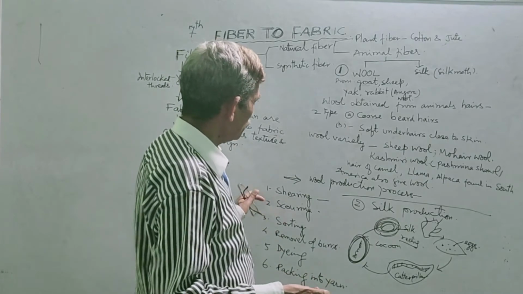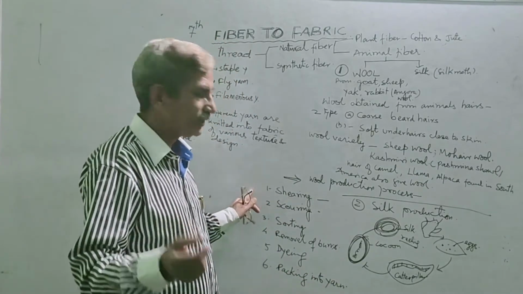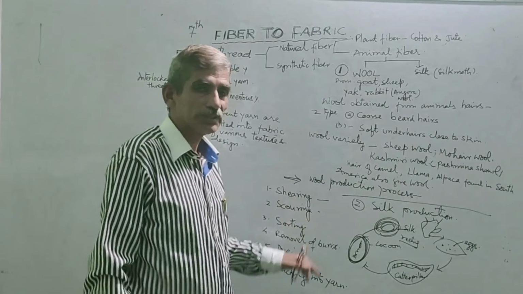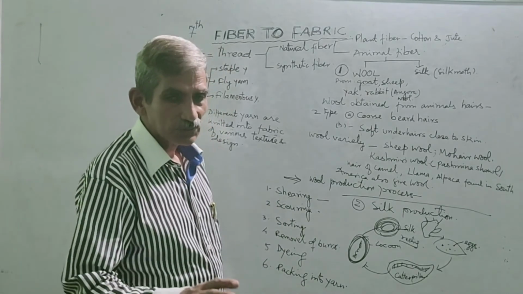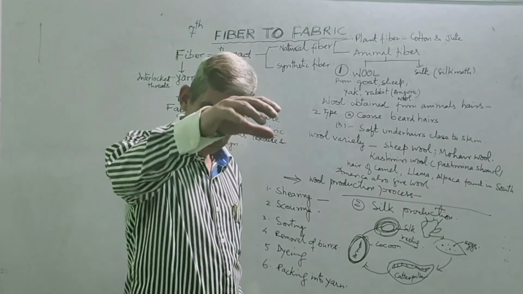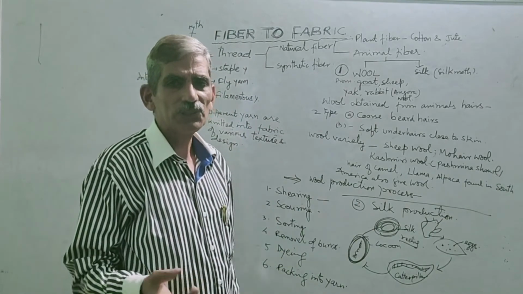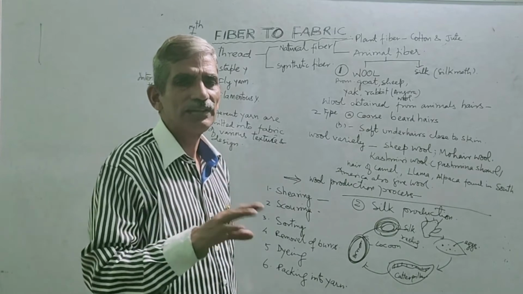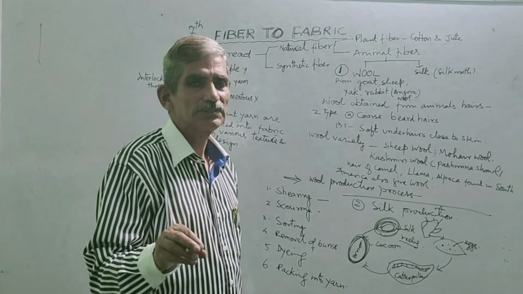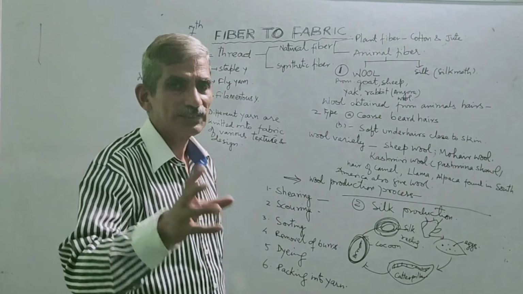So the first step is wool shearing. Second is scouring. You know that whatever wool we derive is very dirty. A lot of dust particles and many things are mixed with these hairs.